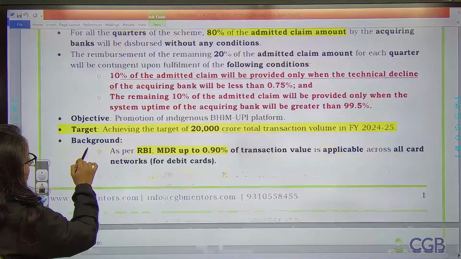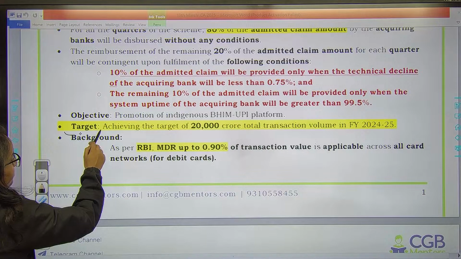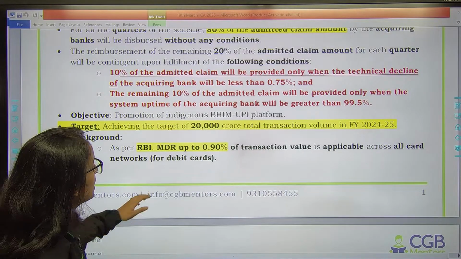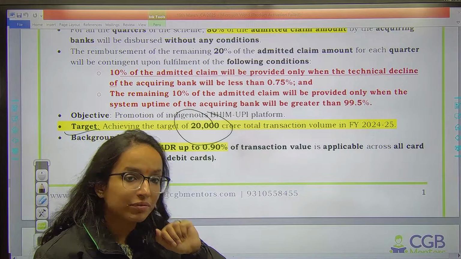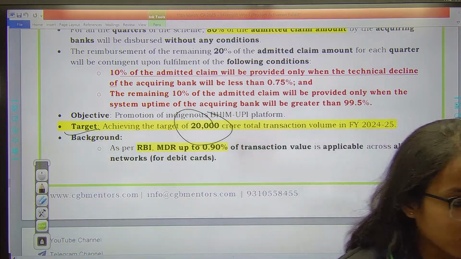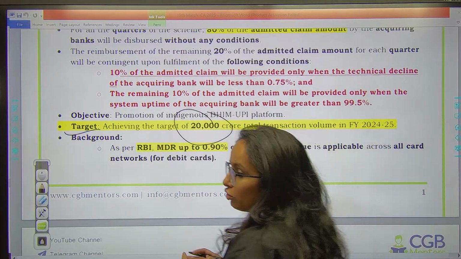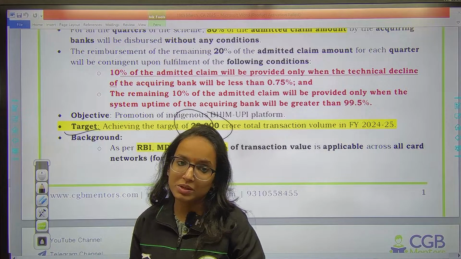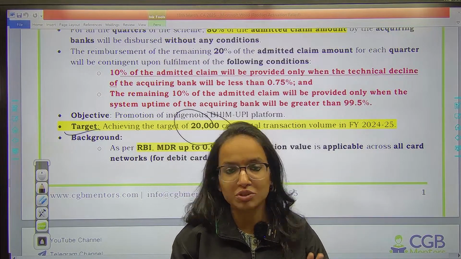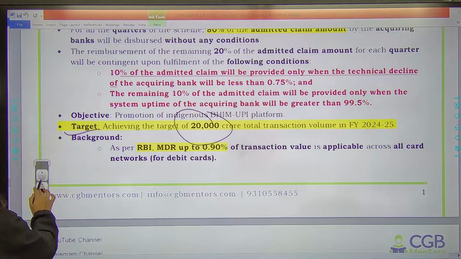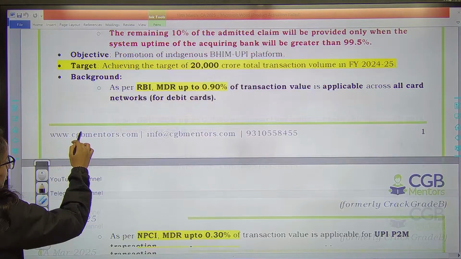So these are the conditions, remember, and the overall target you see is achieving 20,000 crore total transactions volume in 24-25. I hope you have got the news, everyone. Yes or no? तो 2000 आपको ध्यान रखना है, 0.15% याद रखना है. आउट ऑफ दैट 80% विदाउट कंडीशन, 20% की दो कंडीशंस है which we have discussed. Then there is something statutory which can also be relevant.